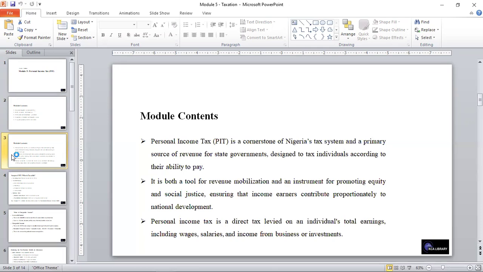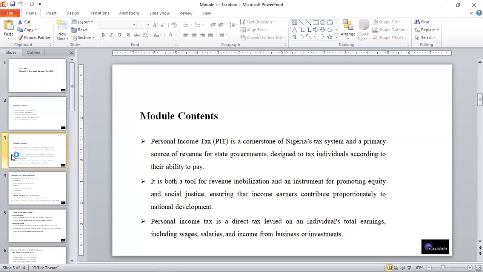It is both a tool for revenue mobilization and an instrument for promoting equity and social justice, ensuring that income earners contribute proportionately to national development.